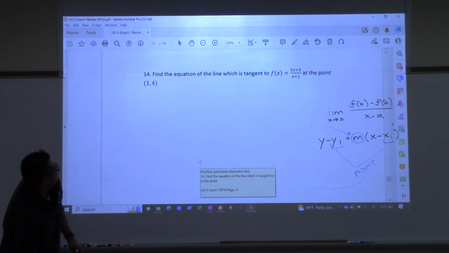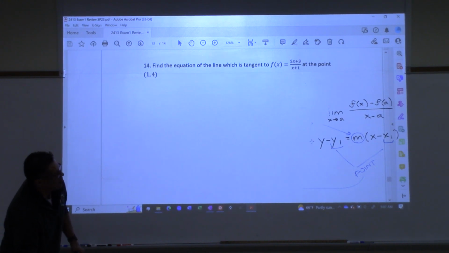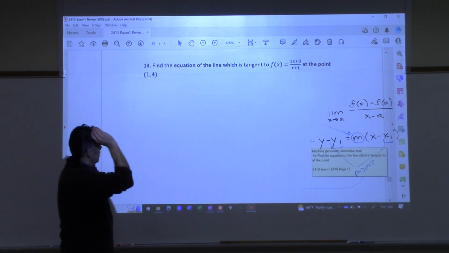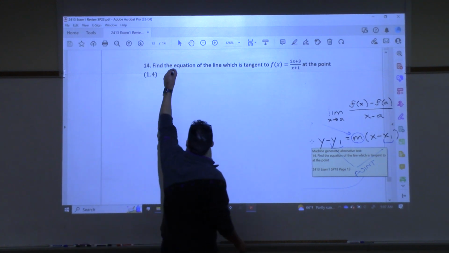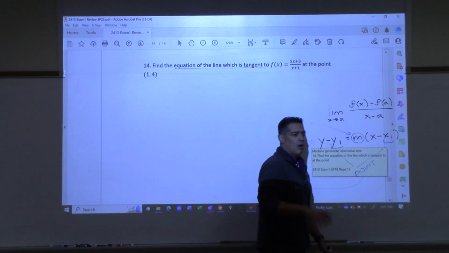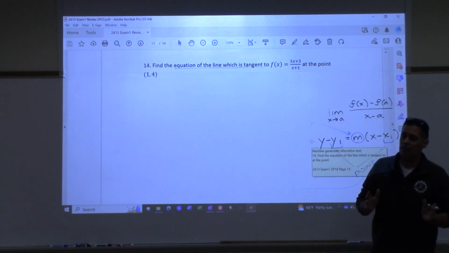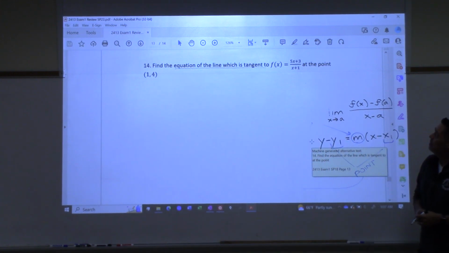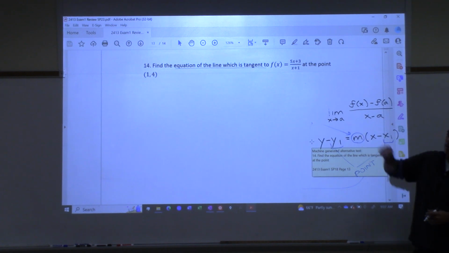That one right there. Okay. Let's do that one. Find the equation of the line which is tangent, right? So we want to go all the way to the point where we have an equation of the line that's tangent to that curve at some point (1, 4), all right?